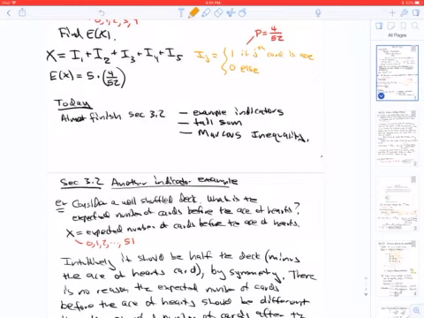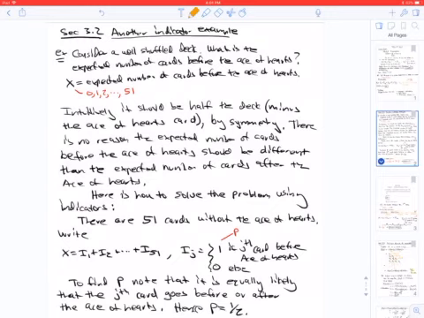Today, we're going to give another example of indicators, talk about the tail sum formula for expectation, and also Markov's inequality. I didn't do this example in class, but I should have. Consider a well-shuffled deck. What's the expected number of cards before the ace of hearts? Let X be the number of cards before the ace of hearts. So then X takes values 0, 1, 2, up to 51.